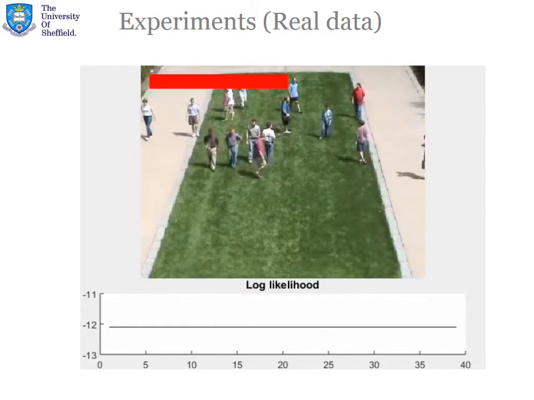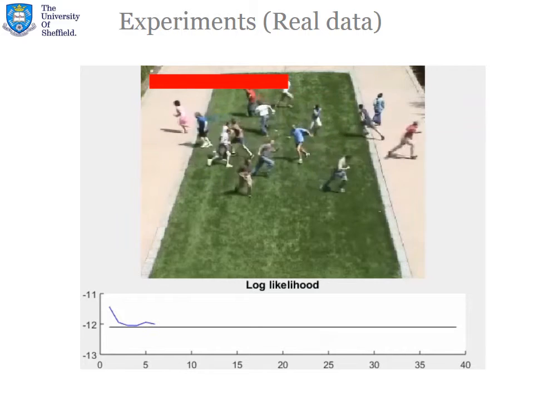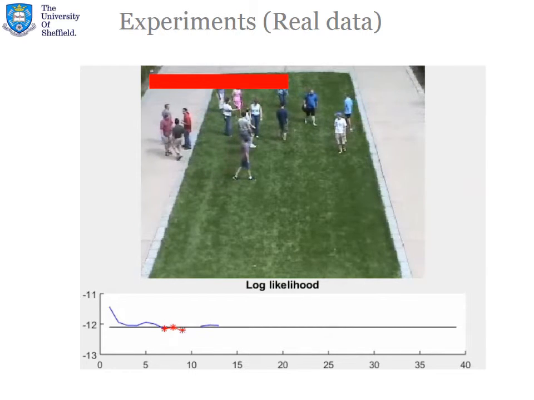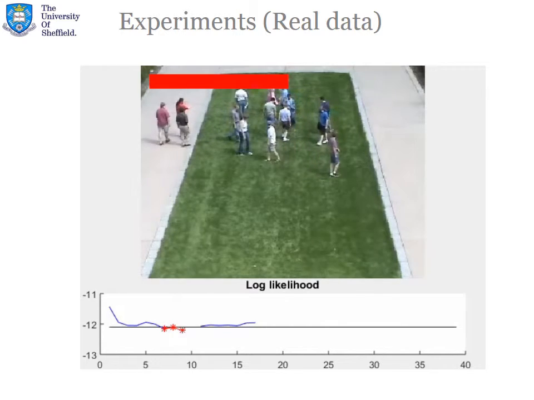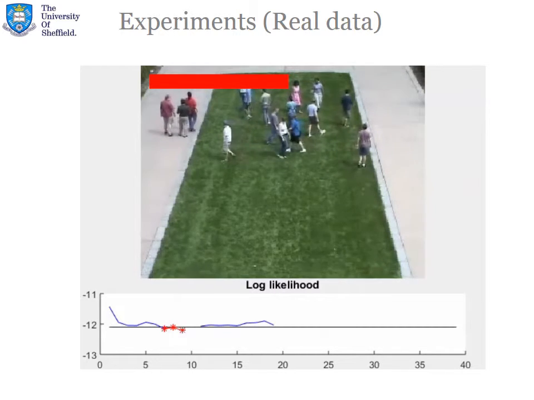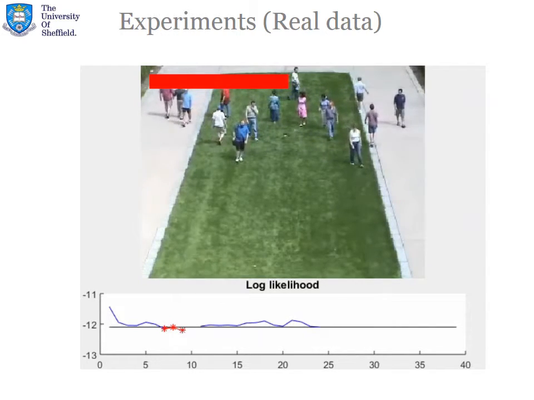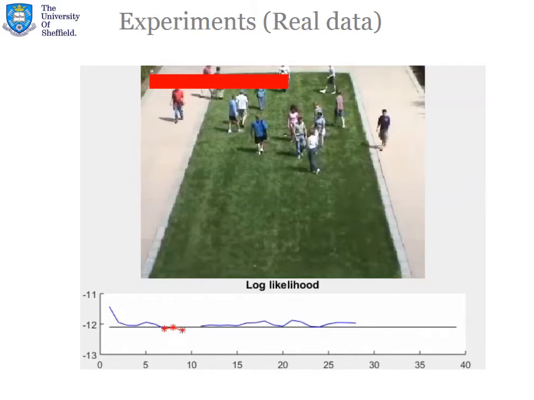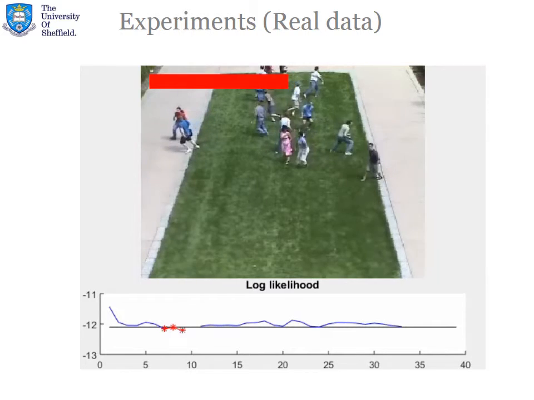This is a video of the results of our algorithm. On the bottom you can see the likelihood calculated by our algorithm. Here is an example of abnormal behavior which is correctly detected by our algorithm. As we treat 1 second length clips as our documents, we have 1 second length delay just to collect the data, but the decision about abnormality is made almost immediately. There will be soon another example of abnormal behavior where people run away from the scene, which is also correctly detected by our algorithm.